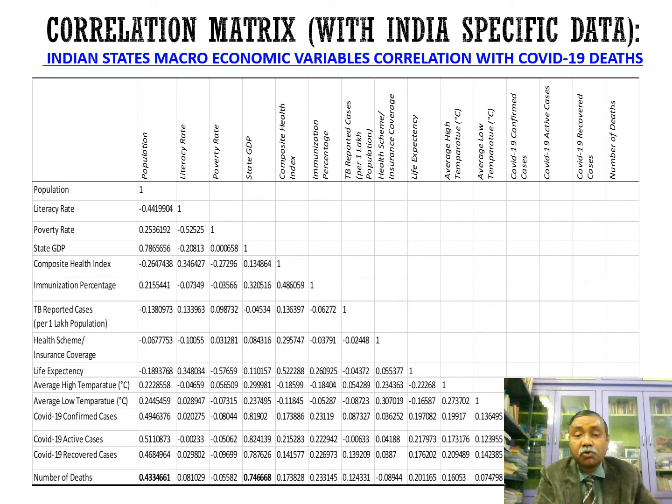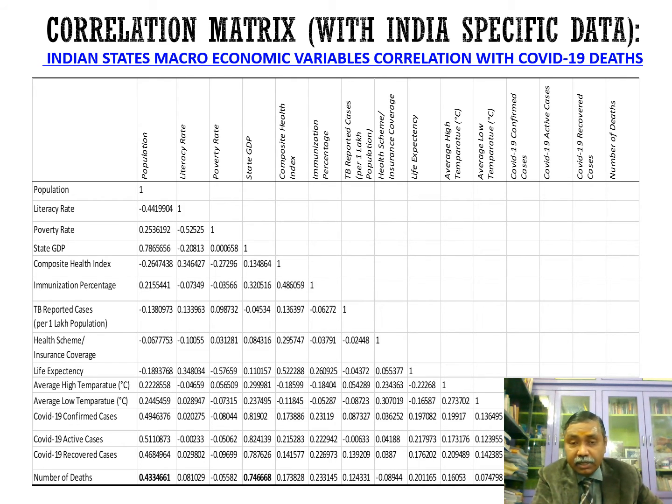These are the two factors. Now see another one: the poverty rate has a negative correlation with COVID deaths. That means poverty has nothing to do with COVID deaths.